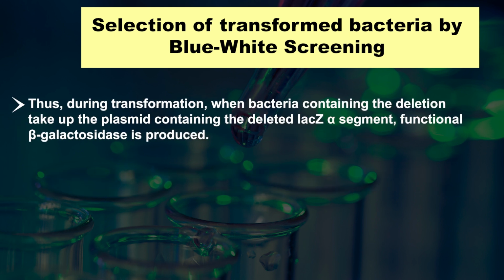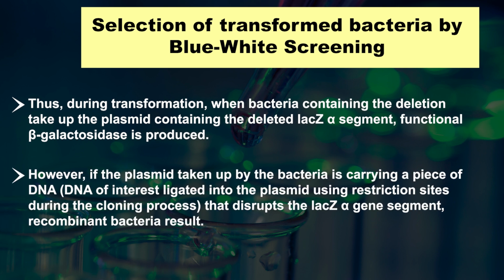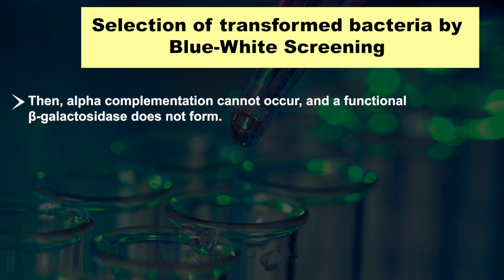Thus, during transformation, when bacteria containing the deletion take up the plasmid containing the deleted lacZ alpha segment, functional beta galactosidase is produced. However, if the plasmid taken up by the bacteria is carrying a piece of DNA that disrupts the lacZ alpha gene segment, recombinant bacteria result. Then alpha complementation cannot occur and a functional beta galactosidase does not form.